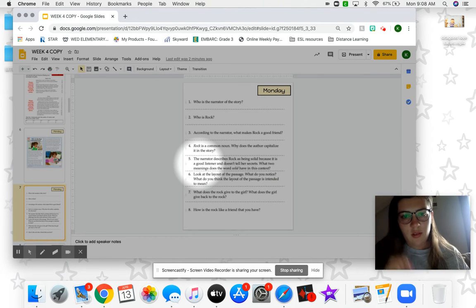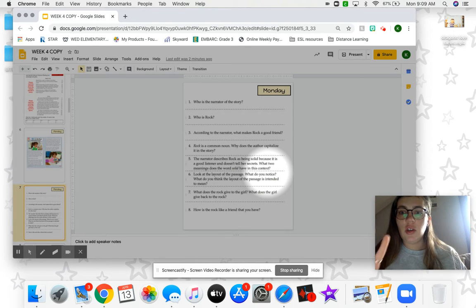The narrator describes Rock as being solid because it is a good listener and doesn't tell her secrets. What two meanings does the word solid have in this context? So there are two answers you need to have for this question. You could write number 1 and tell me, number 2 and then tell me.